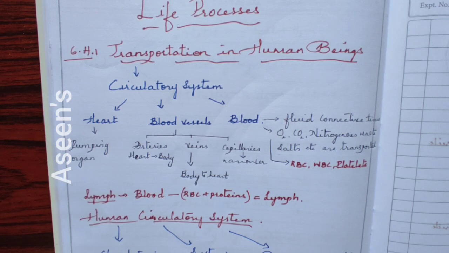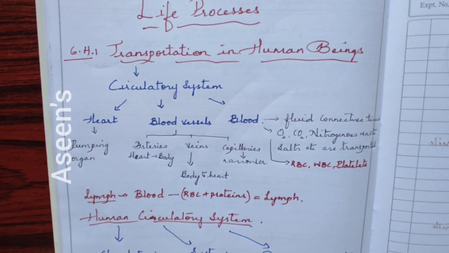So how do you think each and every cell, each and every organ, each and every part of your body gets it? Obviously there is a mechanism, a way of transporting everything to each and every cell without any hindrance.